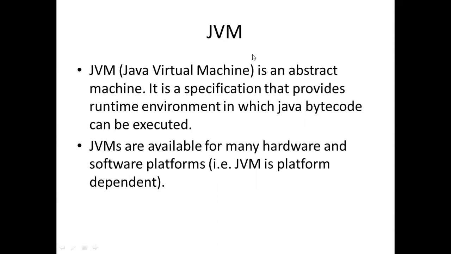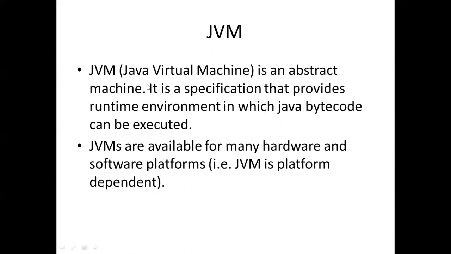Our next topic is JVM. Full form of JVM is Java Virtual Machine. It is an abstract machine. It is a specification that provides runtime environment in which Java bytecode can be executed. Abstract machine means it is virtual, not real. It provides runtime environment to Java interpreter to execute Java bytecode.